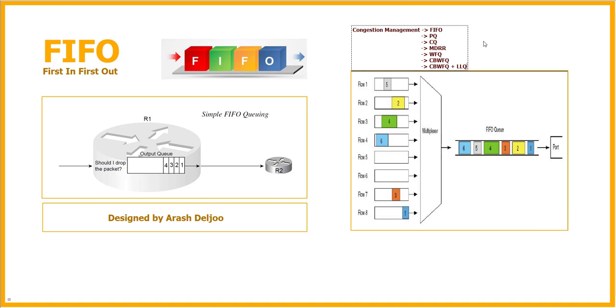Also, we have other mechanisms, but in this video I'm going to talk only about FIFO, or first in, first out. This is the only mechanism that we have in both software and hardware queue. In the hardware queue, the only mechanism that is supported is FIFO, but other mechanisms like PQ, CQ, MDRR, weighted fair queue, class-based weighted fair queue, and class-based weighted fair queue plus LLQ work only on the software queue. All right, now, what is the meaning of FIFO?